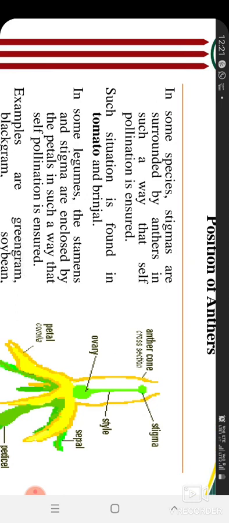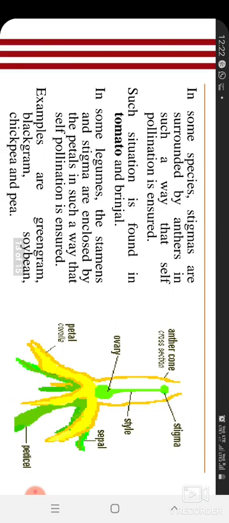Here you can see the stigma is like this, and the anther is taller than the stigma. When the anther bursts, the pollen will fall on the same stigma, and it is bent like this. So the stigma is pollinated by the same flower's anther.